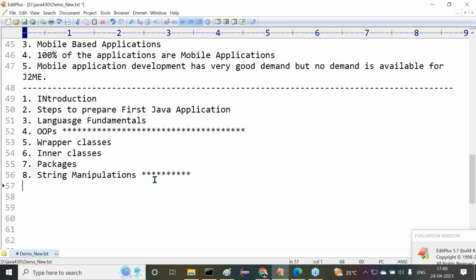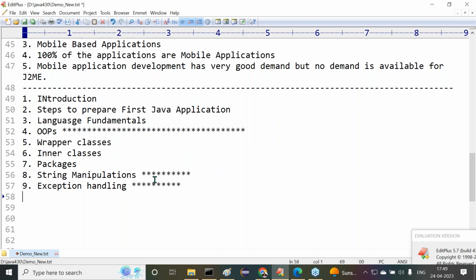Comparing two names, checking whether an email ID is a proper email ID or not, all these things we are going to do, and we frequently use them in our applications. Next, after string manipulations, we need to go with exception handling. This is another important one.